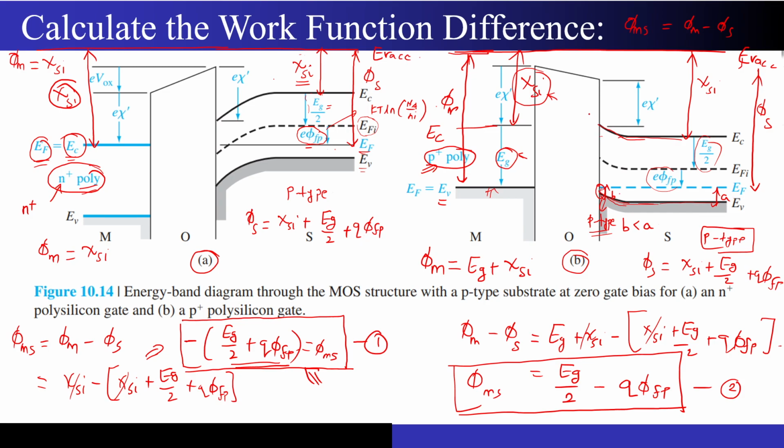Right? So now what I have to do is get an electric field in this particular direction. I have to apply a gate voltage in such a manner that I get an electric field which looks something like this, and this electric field will push all these holes which have appeared near this interface into the bulk. Only then I will get these bands flat. Correct? So I have to apply a positive voltage on this side, Vg. If I apply a positive voltage, then positive charges will be developed over here on this metal plate, or this P plus poly. Correct? And because of these positive charges, these holes will be repelled, and some depletion region will be created over here.